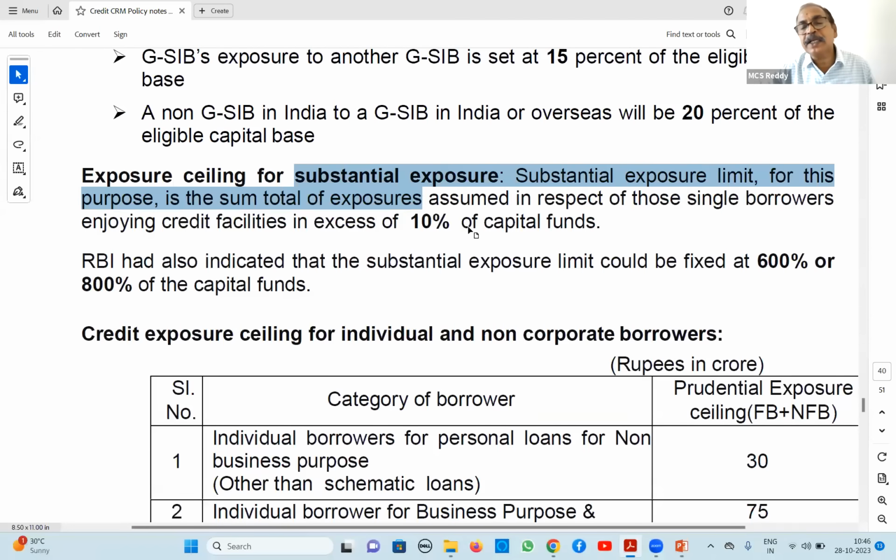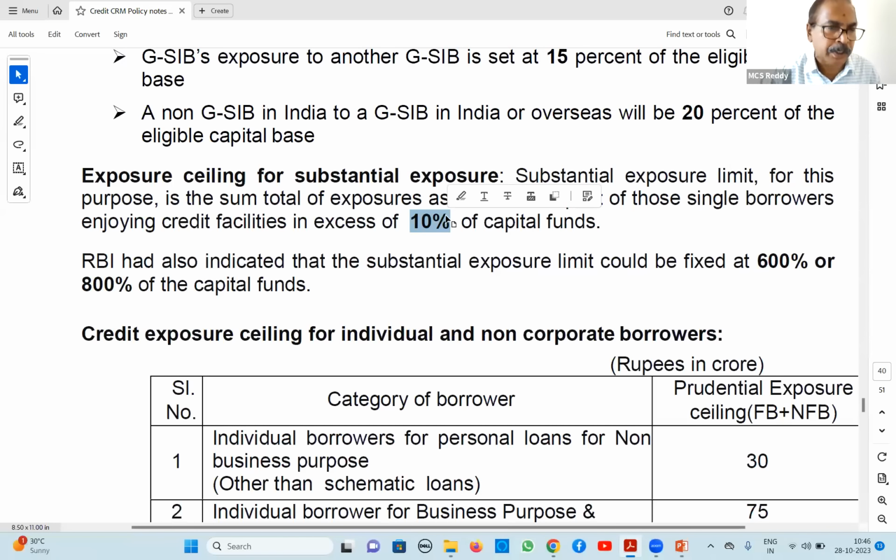Next one, substantial exposure. Generally it will not touch substantial exposure, but as a prudential measure they have given it. I will tell you in 1 minute what is the substantial exposure. Earlier example, I told you 10%, how much was it? 80,000 crores is our tier 1 capital, 10% of it is 8,000 crores. Wherever loans we have given of 8,000 crores and above, how many loans would be there in the whole bank? Maybe some 10, 20, 30 loans maximum. More than 8,000 crores, our bank as a whole, maybe 10, 20 or 30 loans will be there.